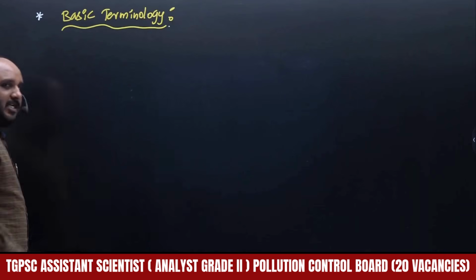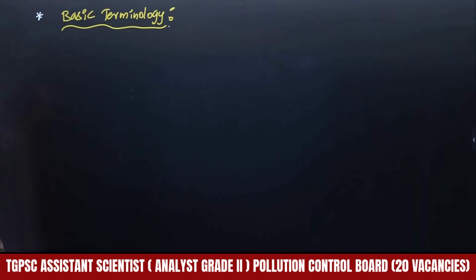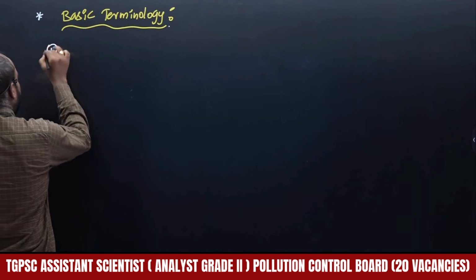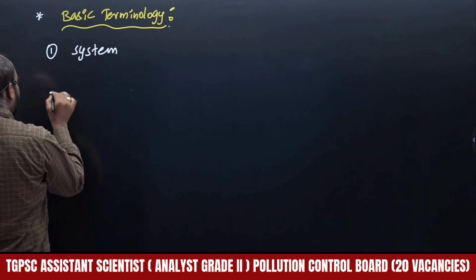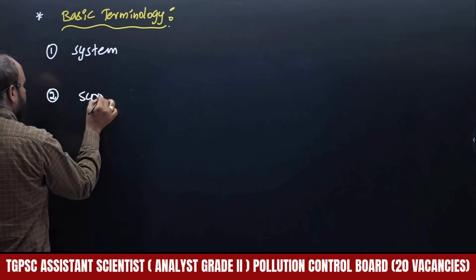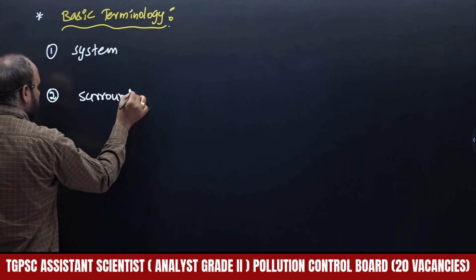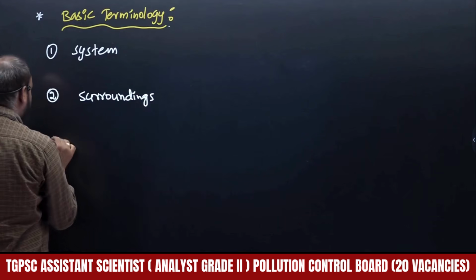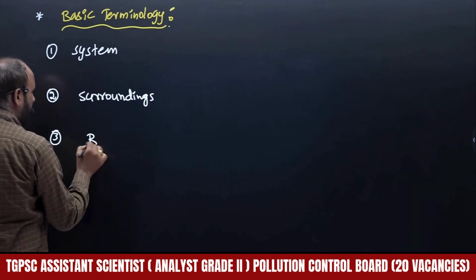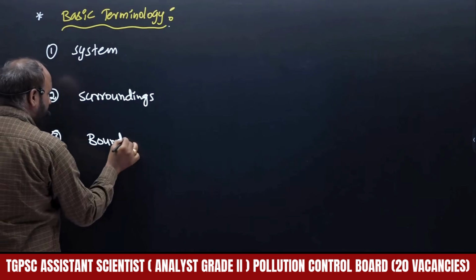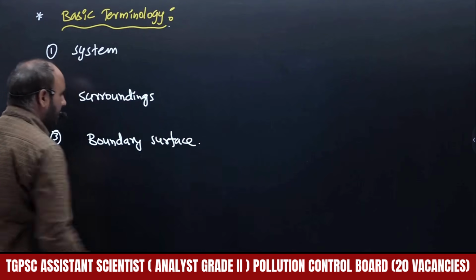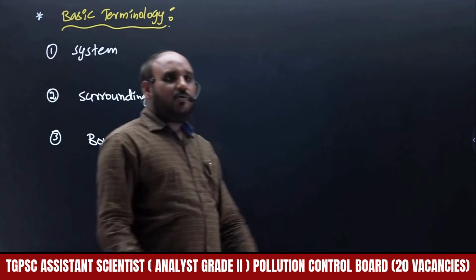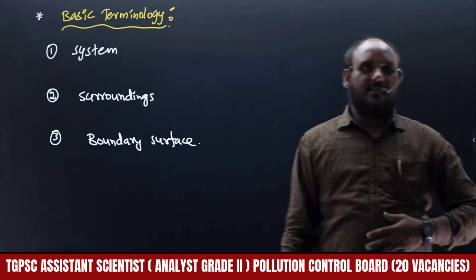Basic terminology involved in thermodynamics, right. So 3 terms are there. I am going to write the terms first. One is the system, the second one is the surroundings, then the third one is the boundary surface. So we have to understand these things first.